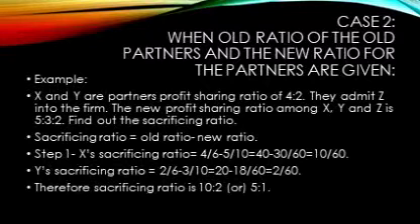When we solve this, we get 10/60. In the same way, we calculate Y's sacrificing ratio. Y's sacrificing ratio equals 2/6 minus 3/10. Taking the LCM of 6 and 10, we get 60. When we solve 2/6 minus 3/10, we get 2/60.